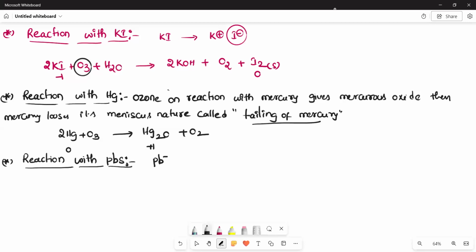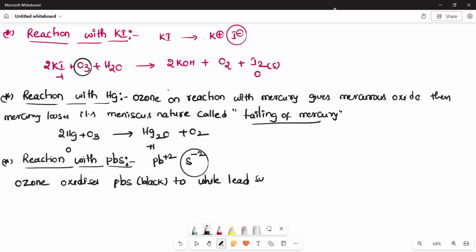So again, your point is you have to separate it into cation and anion, Pb +2 and S -2. So who are going to be oxidized here? S minus 2 only. So therefore, ozone oxidizes lead sulfide, black color lead sulfide, to white lead sulfate, PbSO4.